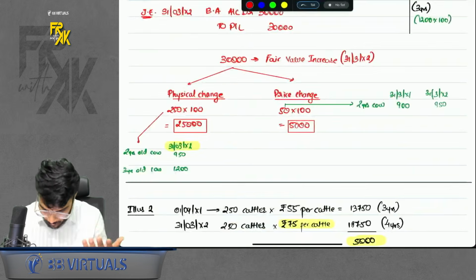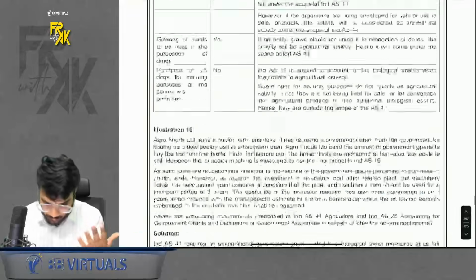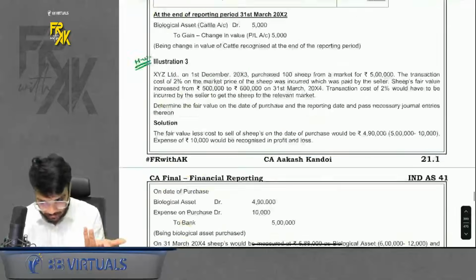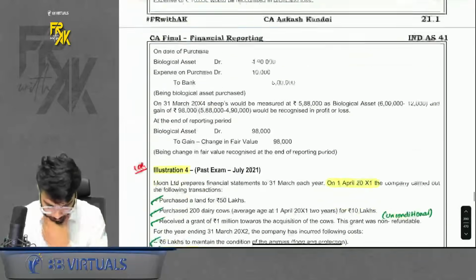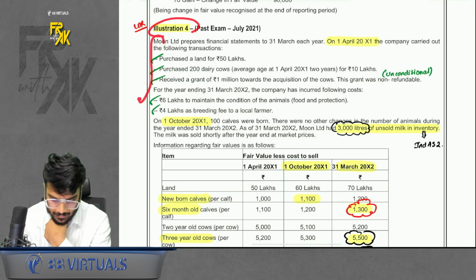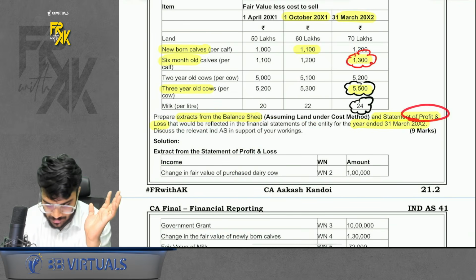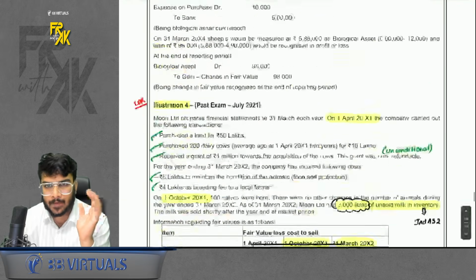Okay. Then we can move on towards certain questions which I feel are important for you to revise. Basic questions, of course, you can try on your own. First, illustration number 4 was there. It is a very good question. What is there in this? Basically, balance sheet extracts and profit and loss extracts were asked from you on the year end. So evaluate one by one.